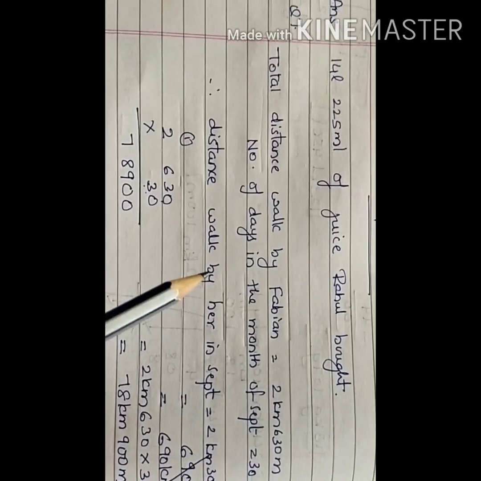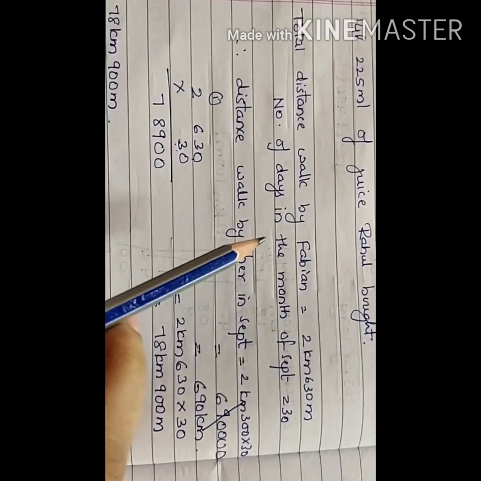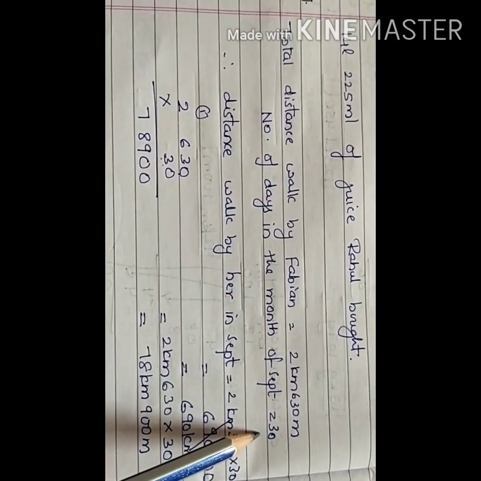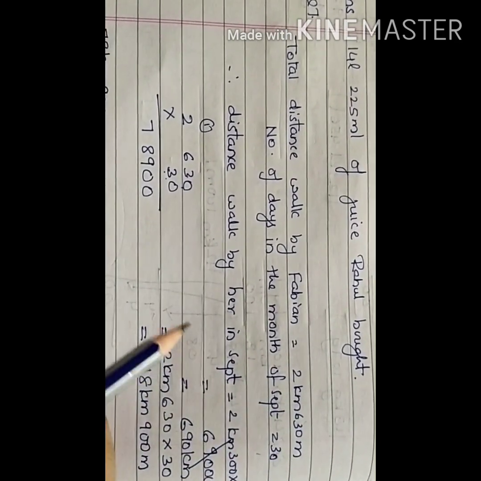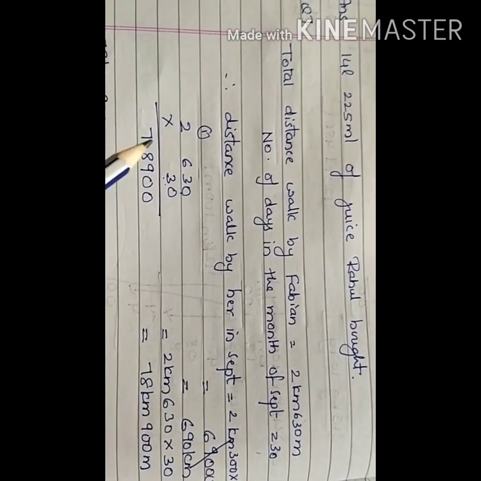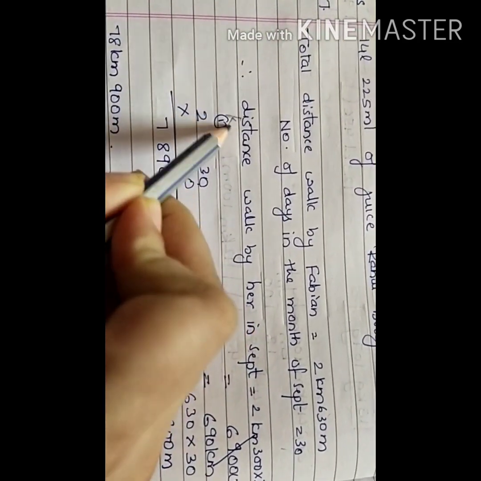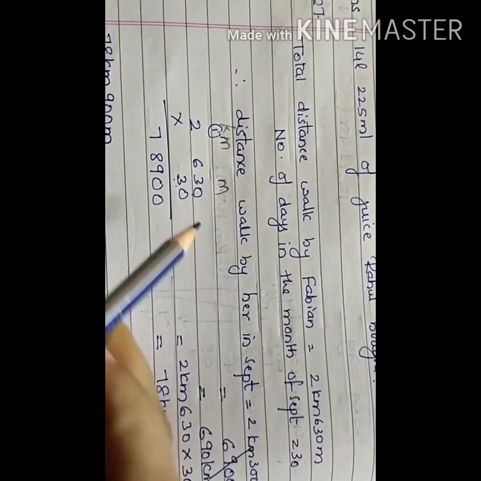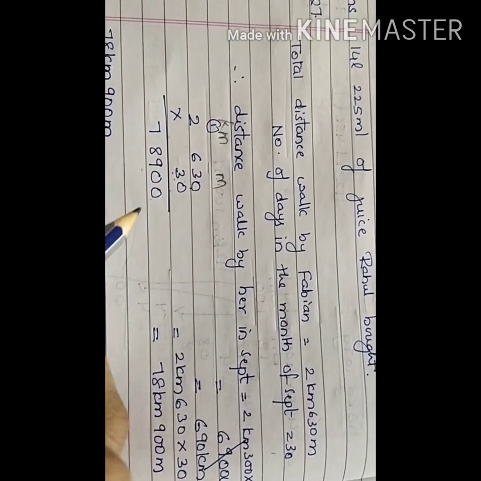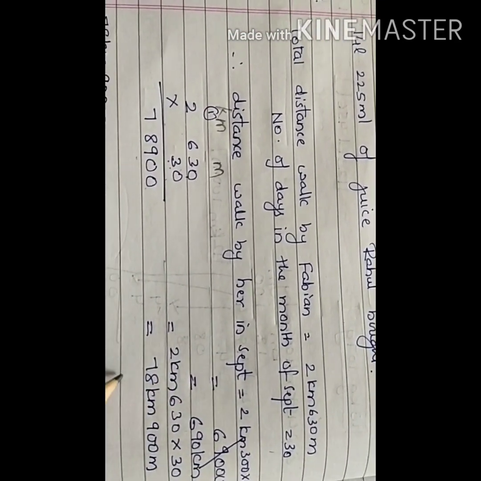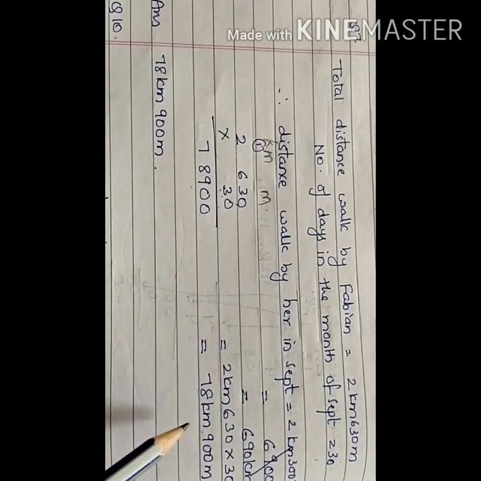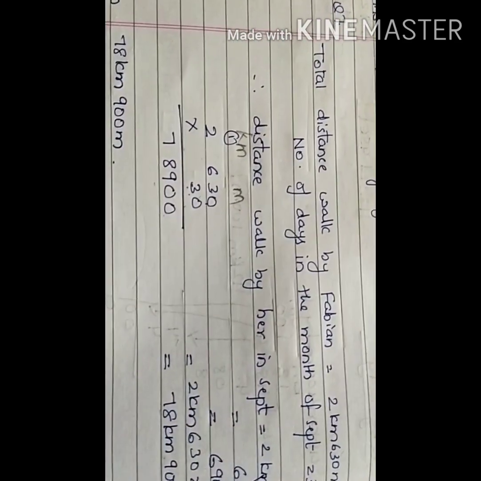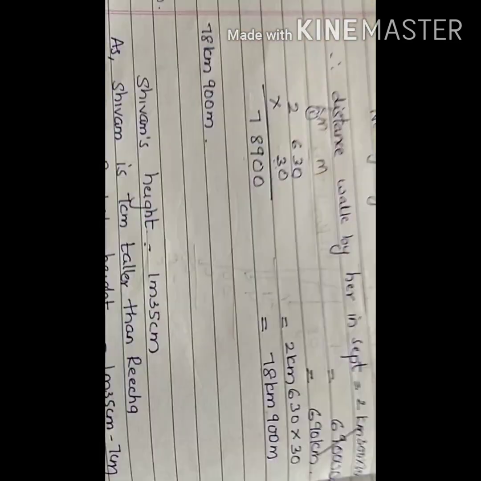For that we need to know how many days September has. So September has 30 days. So I need to multiply, because they are asking for many days, and when it comes to many we multiply. So again putting up the units, kilometer, meter, I multiplied by 30 and I get the answer as 78 kilometer and 900 meter. So finally she is going to walk 78 kilometer and 900 meter in the month of September.